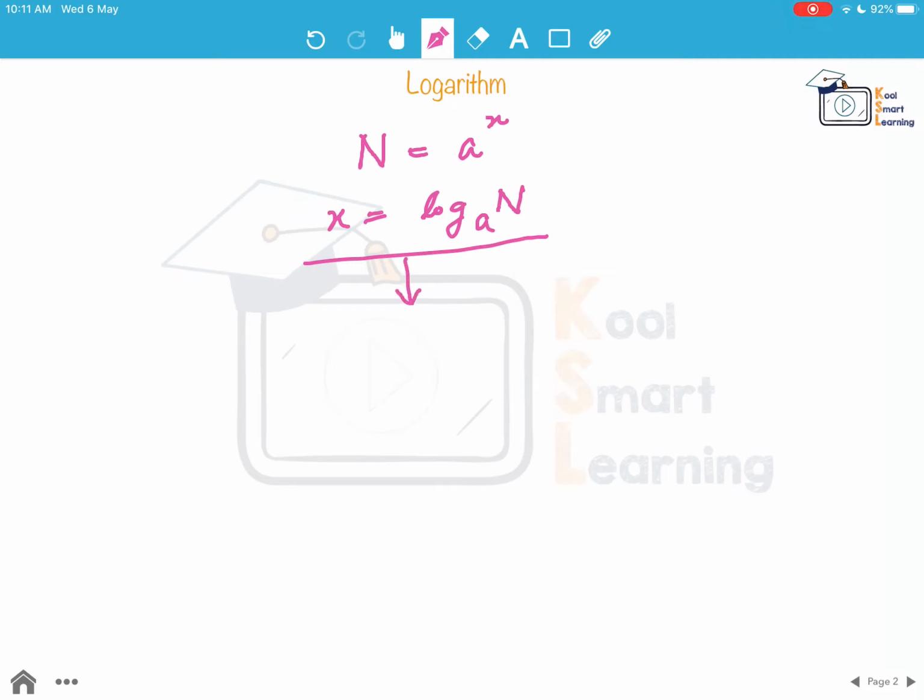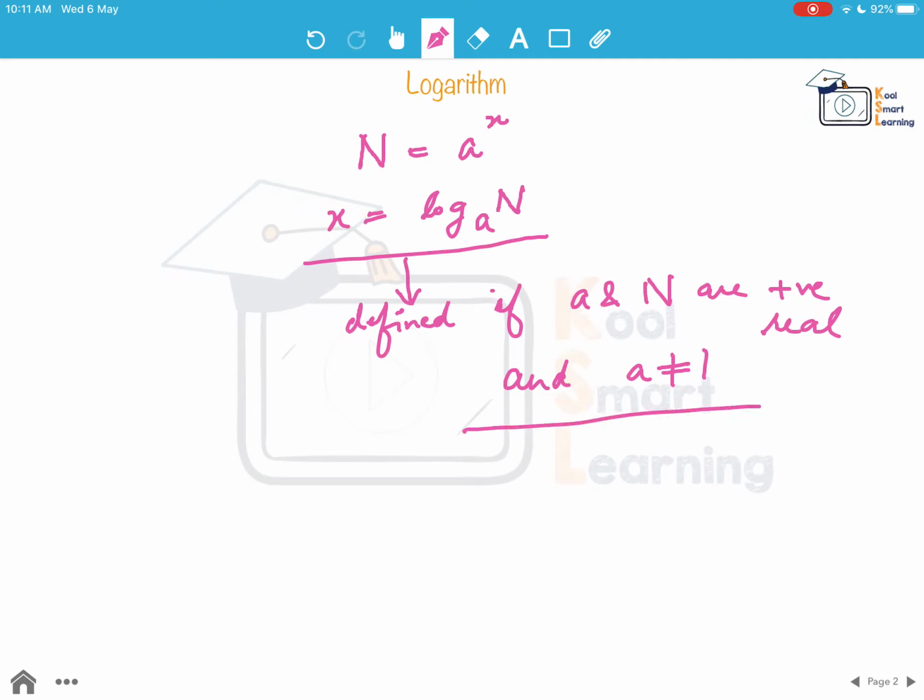And this is defined if a and n are positive real and a is not equal to 1. So this is how we define logarithm.